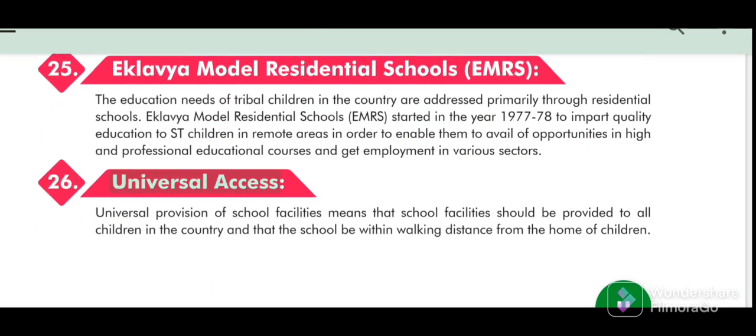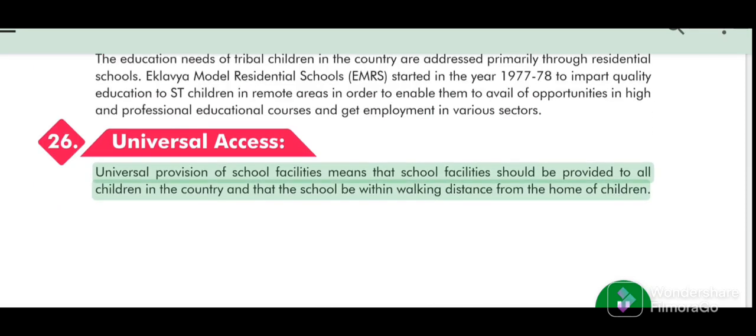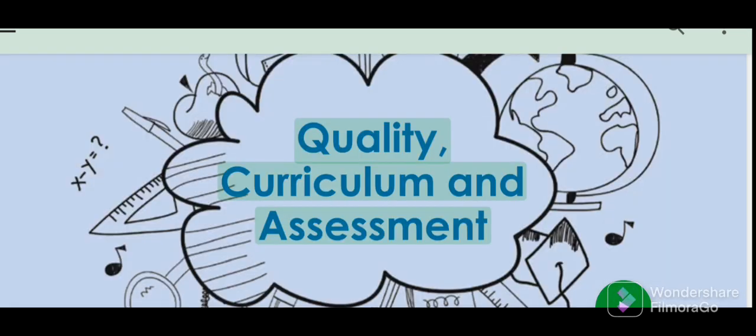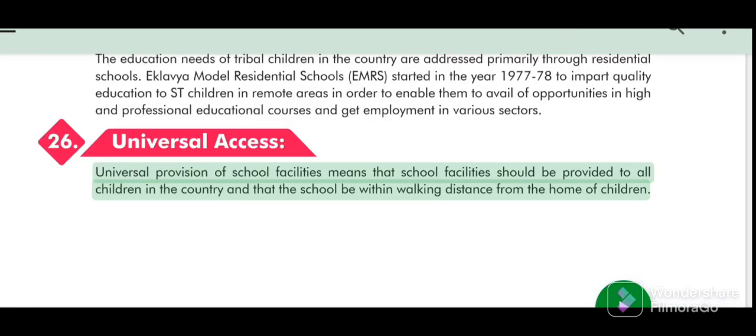26. Universal access. Universal provision of school facilities means that school facilities should be provided to all children in the country and that the school be within walking distance from the home of children.